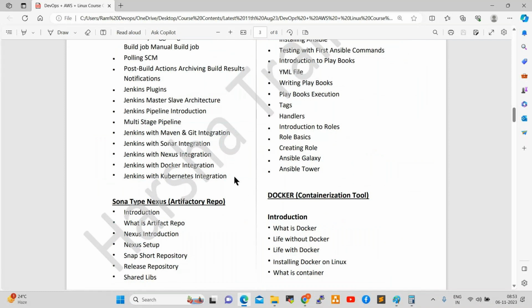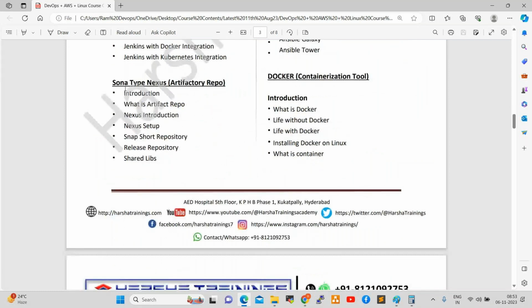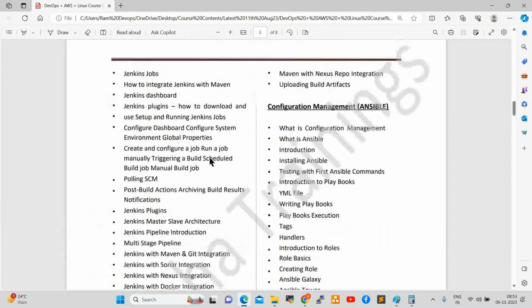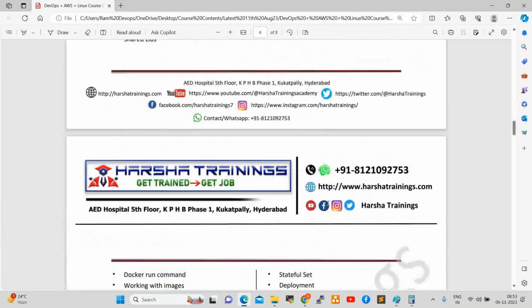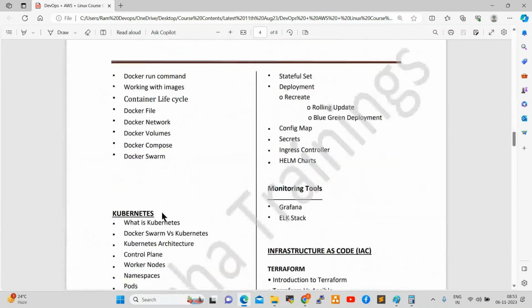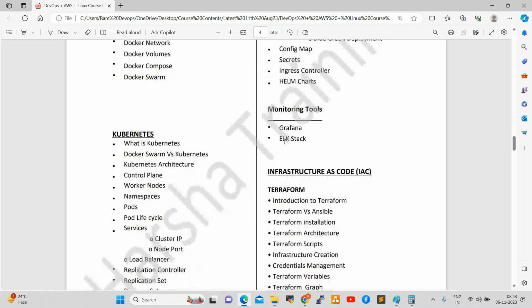So Sonar, not Sona. Sorry, this is Nexus. Nexus is the repository tool, right? Sonar also there here. So this is Ansible, Docker. These are the Docker modules, and Kubernetes, Grafana, and ELK stack monitoring tools. So this is the IAC tool, which is Terraform. IAC full form is infrastructure as code, right?